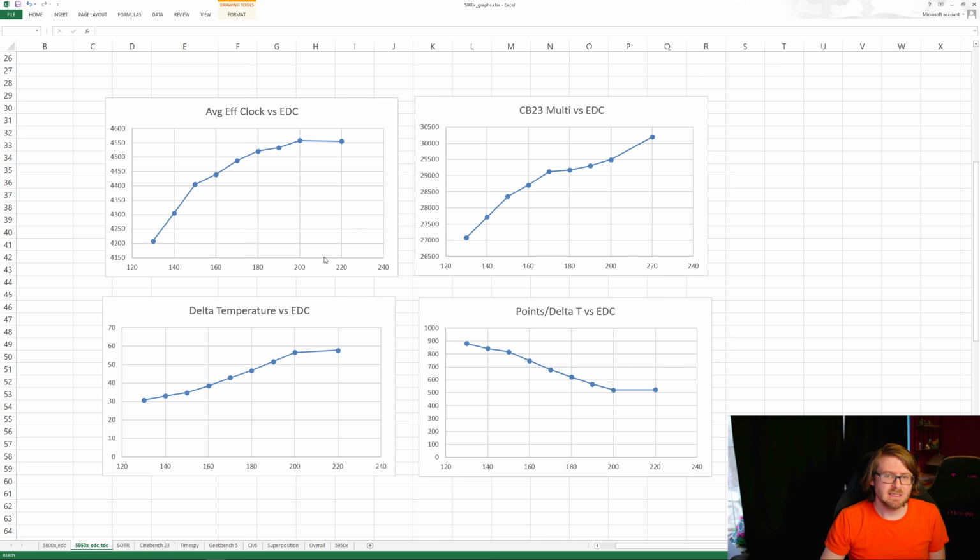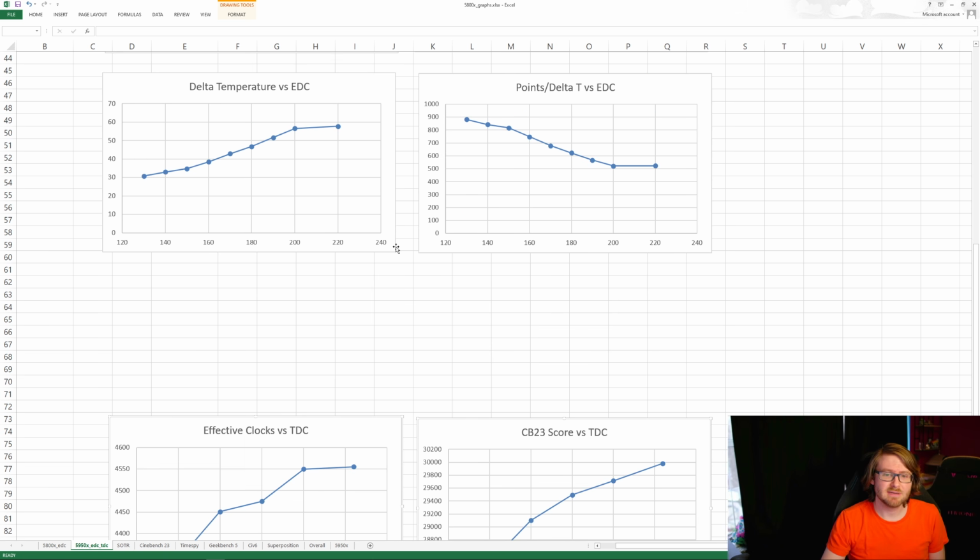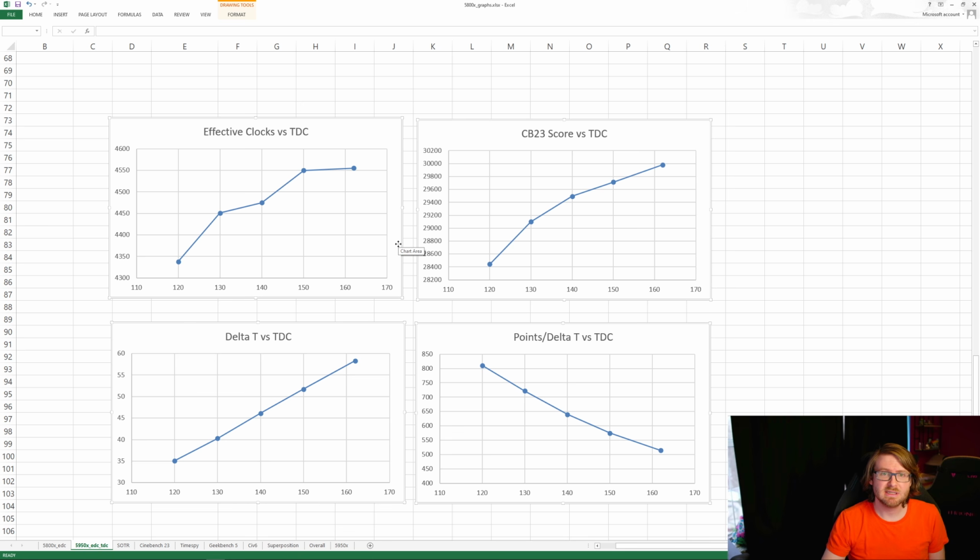So after you find an EDC you like, and it takes some patience to find, you go find your TDC, okay? You could just leave your TDC high. If your temps are good, where you like it, and your performance is good, just put your TDC real high and let it hit whatever it hits, okay? So for my 5950X, that was 162 here or something. I set it to 220 here, or 200, and it only ever hit 162 amps here, all right?